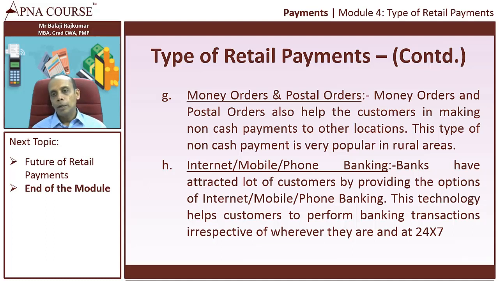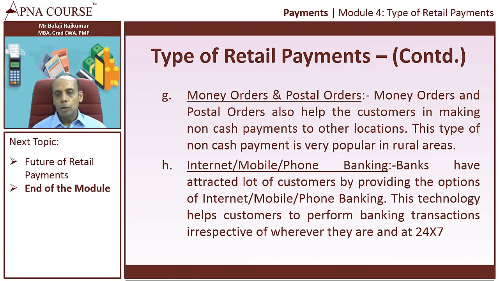Next comes internet, mobile and phone banking. The customer was initially using cash and check, and then came the ATM and then the POS machine. So what is the next step? The next step is internet, mobile and phone banking. Customers were very demanding, and they had a lot of demands. They said, okay, why should I come to the bank, or why should I come to the ATM? How do we avoid it? So came internet, mobile and phone banking, a boon where technology is used by the customers to perform banking transactions wherever they are, 24/7.